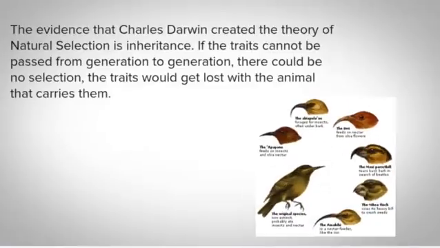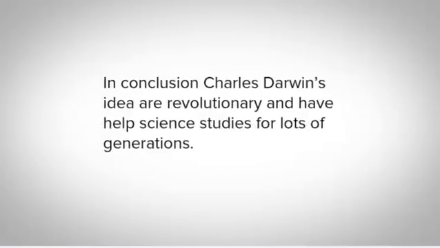The evidence that Charles Darwin created the theory of natural selection is inheritance. If the traits cannot be passed from generation to generation, there can be no selection. The traits will get lost within the animals. In conclusion, Charles Darwin's ideas are revolutionary and have helped science studies for many generations.